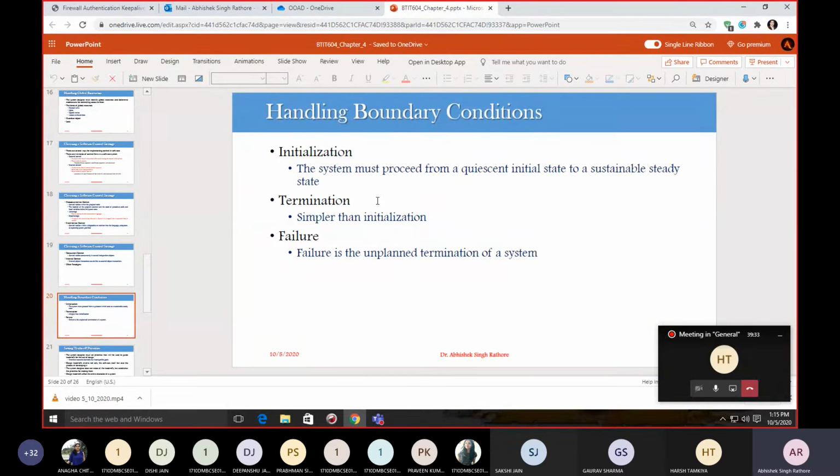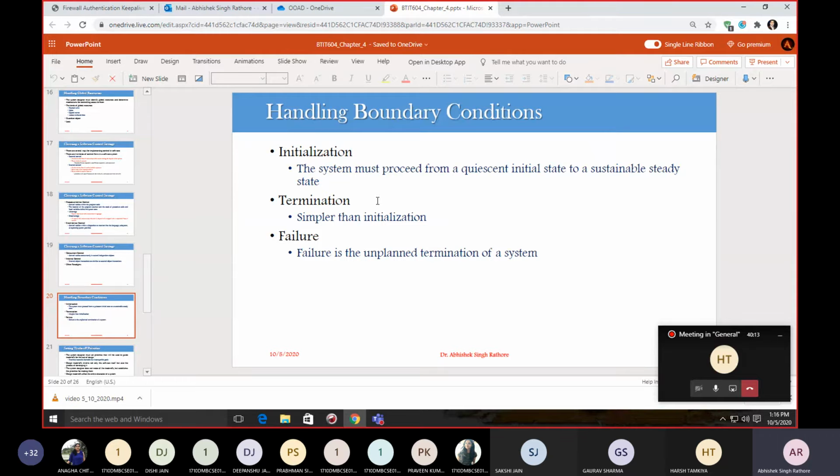Then we have termination. Termination is usually simpler than initialization, because many internal objects can simply be abandoned. Your task must release any external resources that are locked or reserved by your particular task. When considering a concurrent system, one task must notify other tasks that it has completed or is going to terminate, so that another task can continue to hold all those resources.